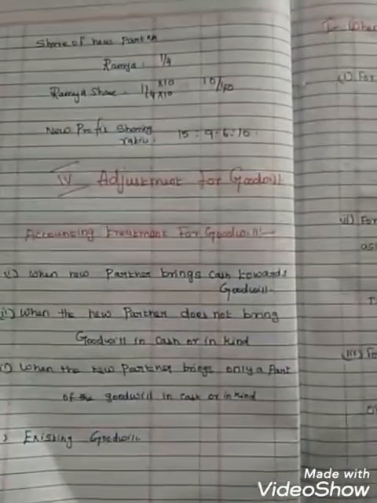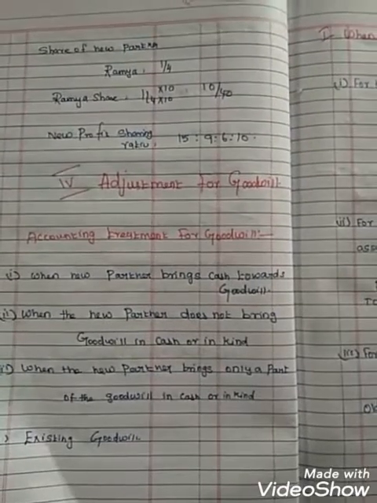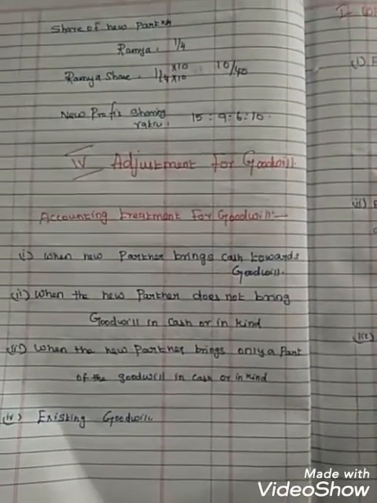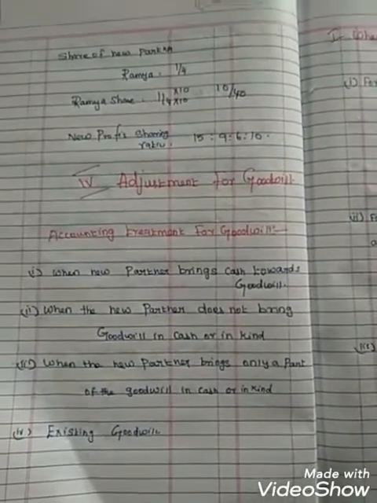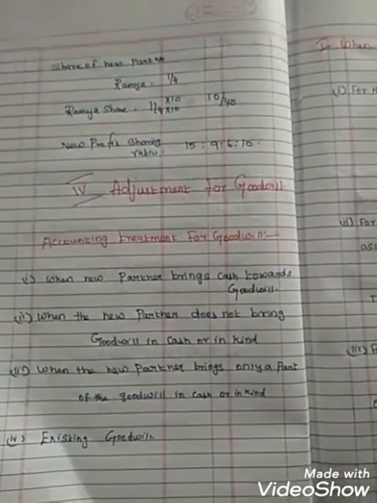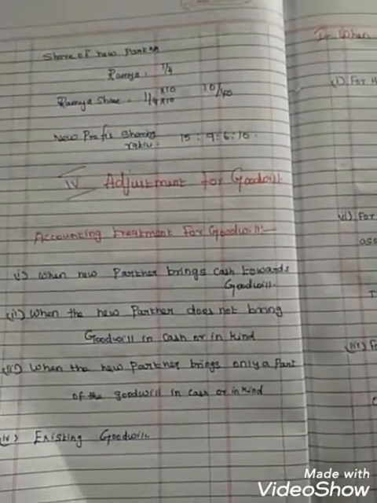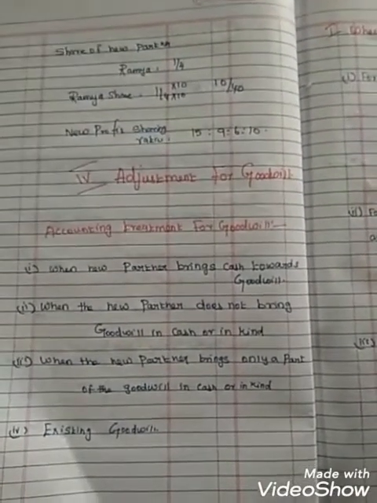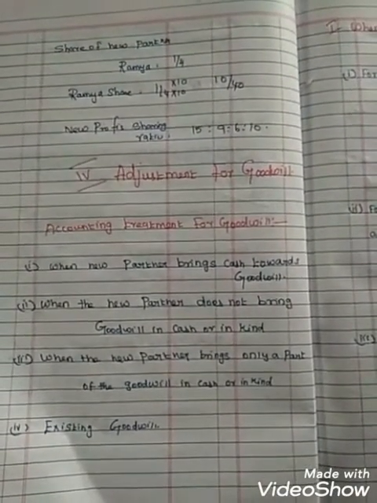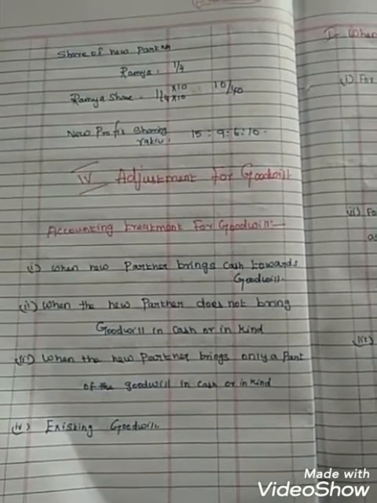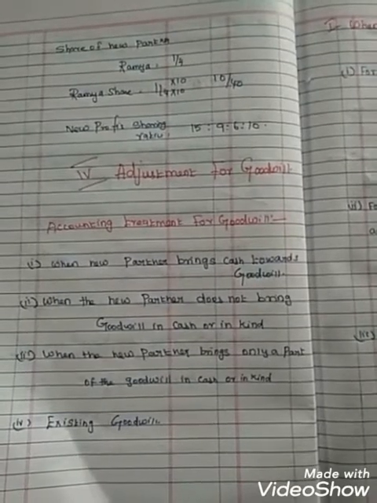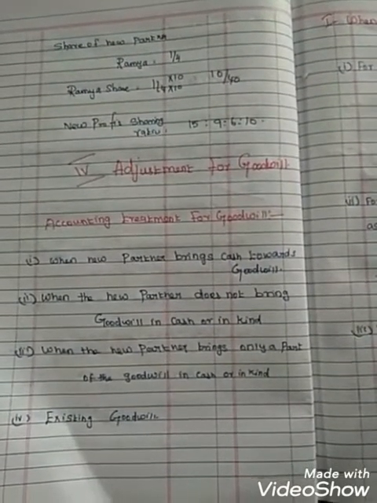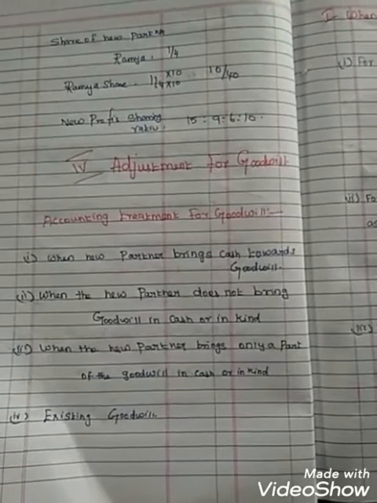Next, the fourth adjustment: adjustment for goodwill. Goodwill introduction or meaning: at the time of admission of a new partner, the existing partners sacrifice part of their share of profit in favor of the new partner. Hence, it is commonly called the sacrifice made by the existing partners.